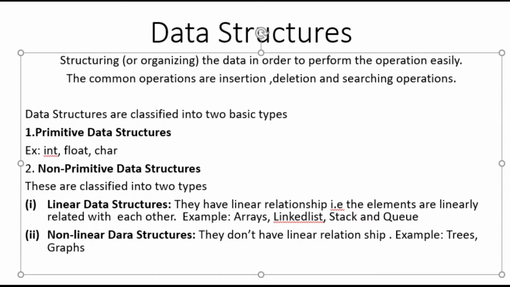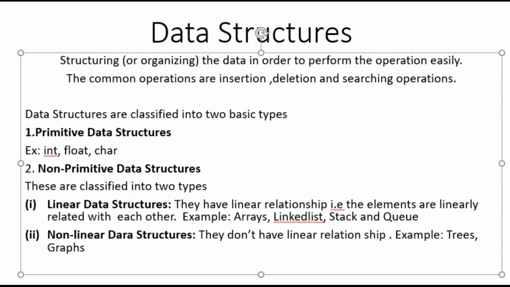do on data structures are insertion, deletion and searching operations. So data structures are basically classified into two types. One is primitive data structures, another one is non-primitive data structures. So primitive means basic data structures, nothing but basic data types available in any language, like int, float, char. These are the basic data types which are available in any language. So non-primitive data types are those which are classified into two types: linear data structures and non-linear data structures.